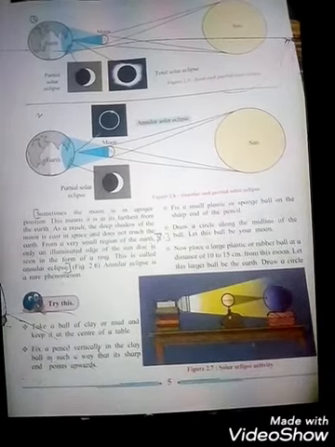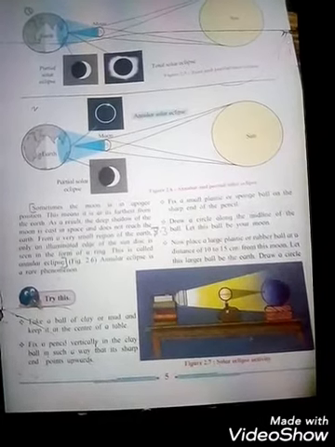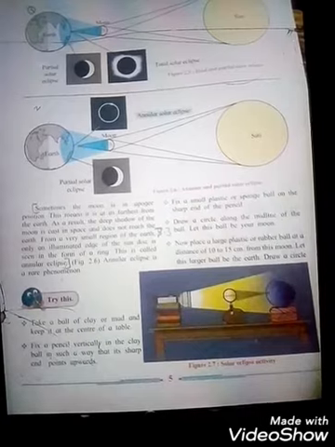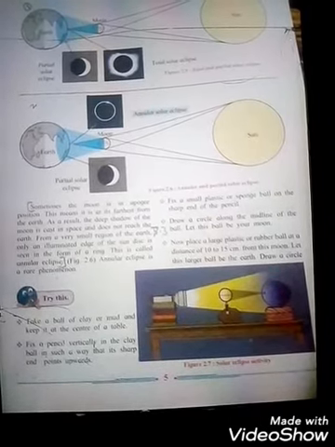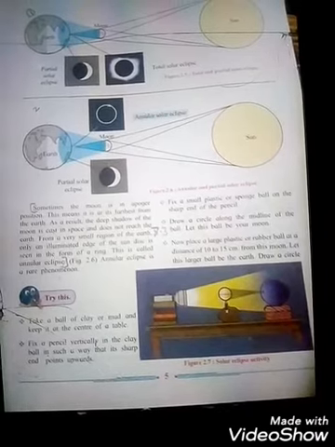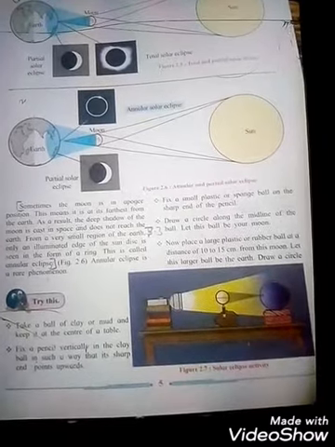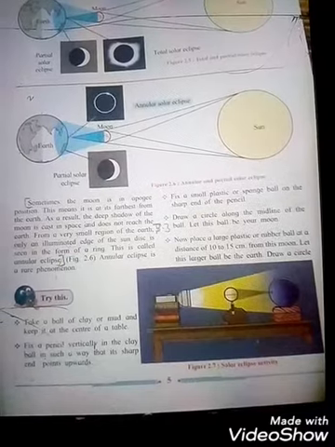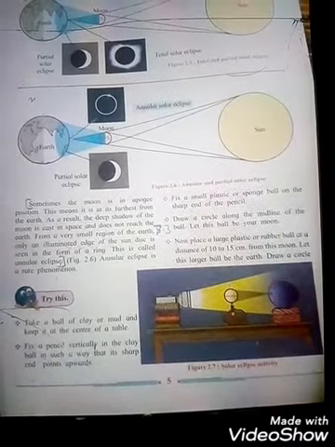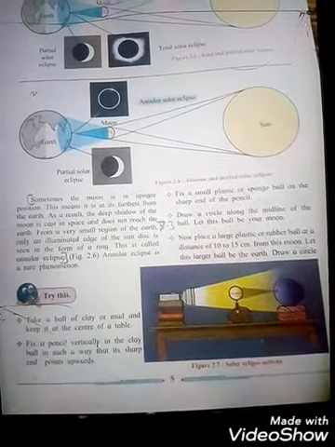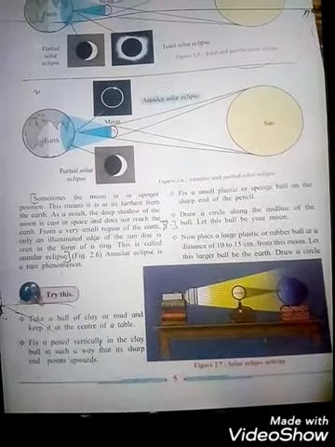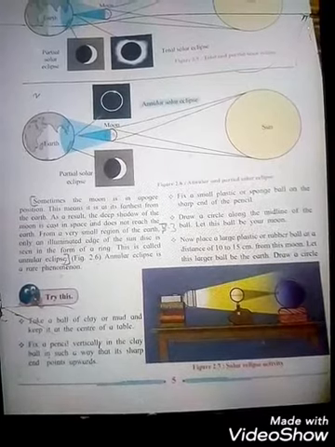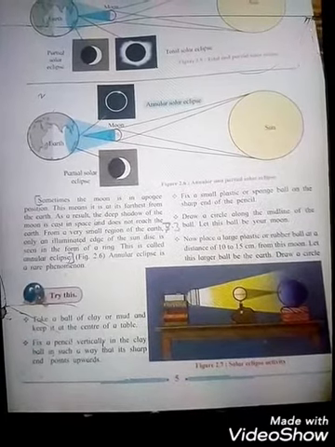Next, see this diagram. The sun and the moon are in the middle, with the moon at its farthest position. An annular solar eclipse occurs when sometimes the moon is in the opposite position. Opposite means farthest, the distance from the earth, the moon is very far away. This means it is at its farthest from the earth.